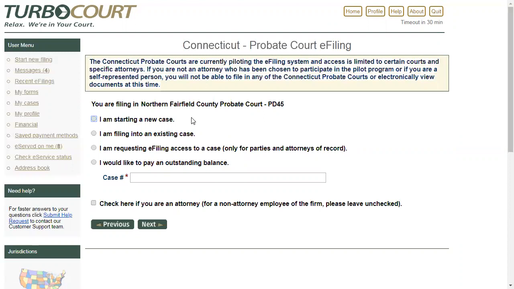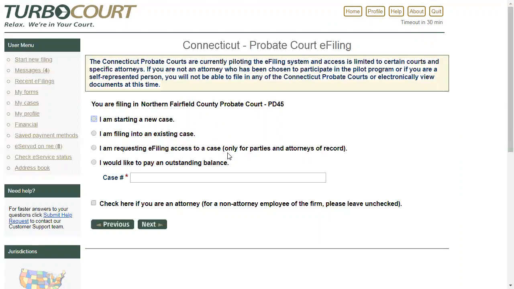So here are my 4 paths, if you will, a fork in the road to go in 4 different directions. The first one is I'm starting a new case in this court. Initiating. Okay. The second choice is I'm filing into an existing case. Terrific. Tell us the case number. We'll see what happens. The third choice is called I'm requesting e-filing access to the case. Now this third choice is really more applicable to paralegals and legal assistants, essentially anybody who's filing who is not an attorney. And I'll explain in more detail about this in just a little bit.